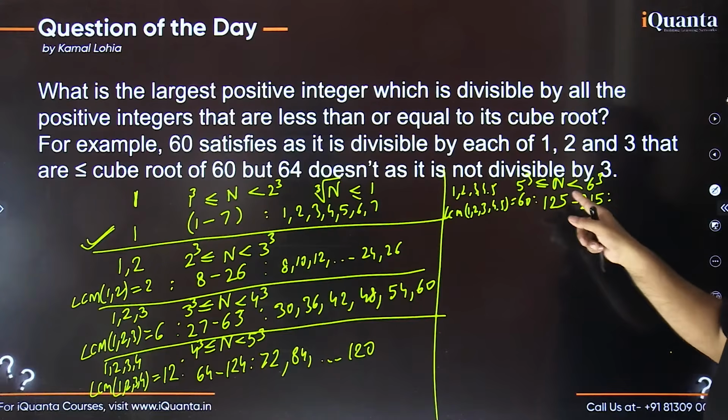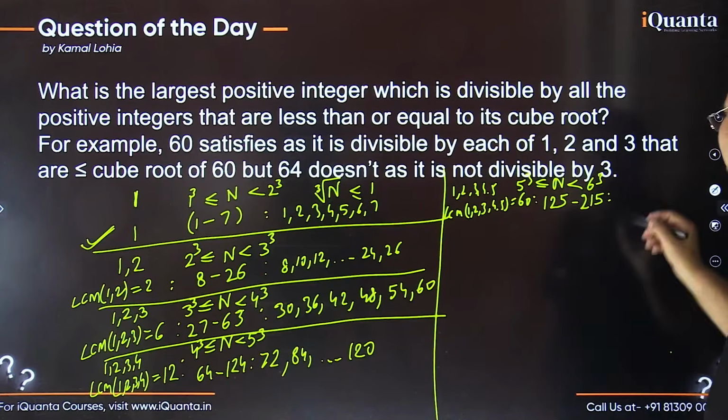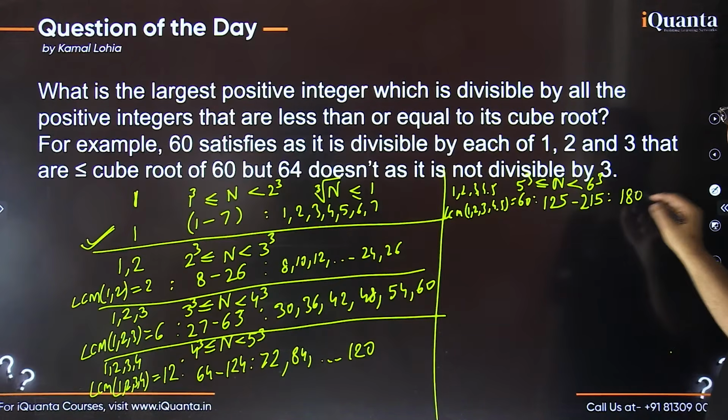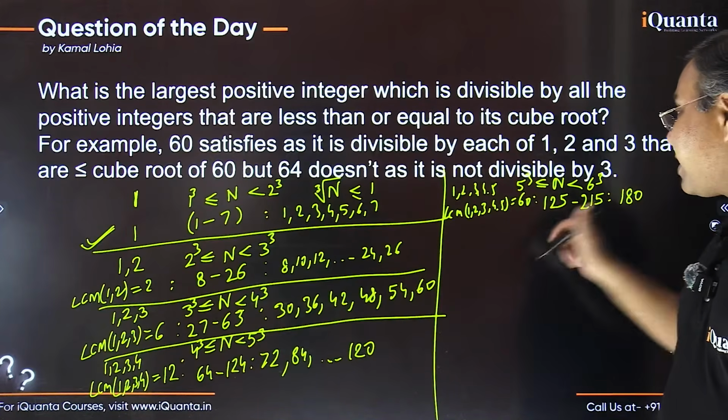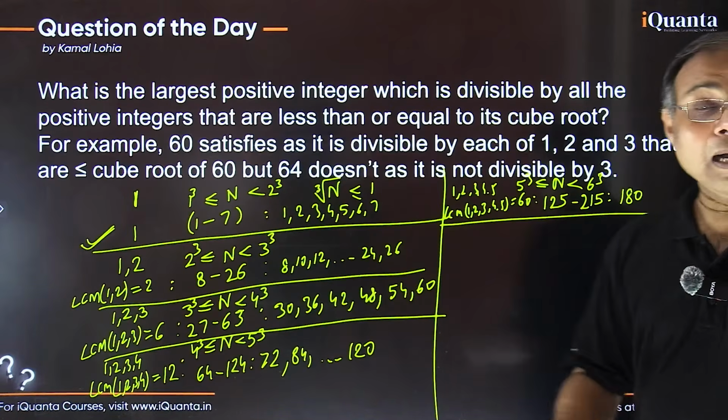तो 60 का multiple 125 के बाद next is 180. There is only one number now, isn't it? Only one number in this range. By the way, we have surpassed 120 now, so 180 is one number. Is it the largest? Let's check.